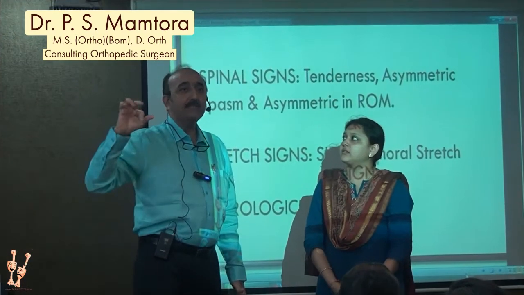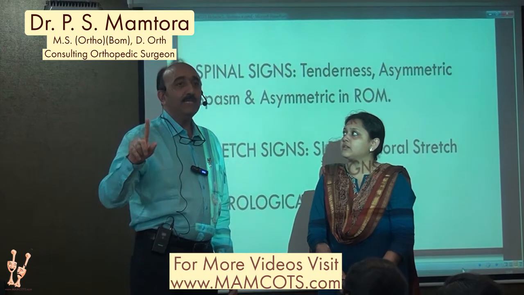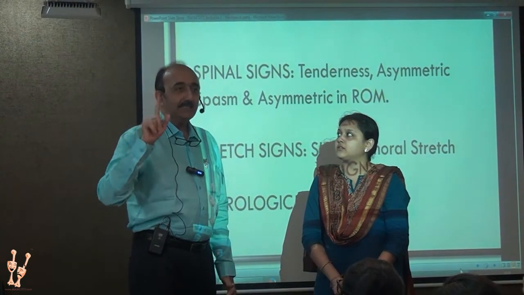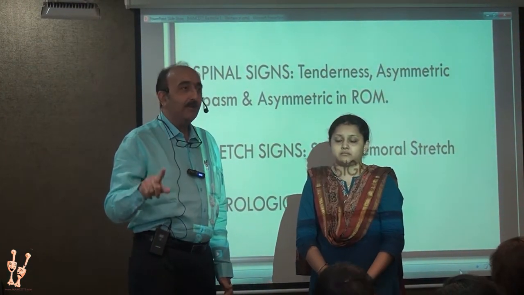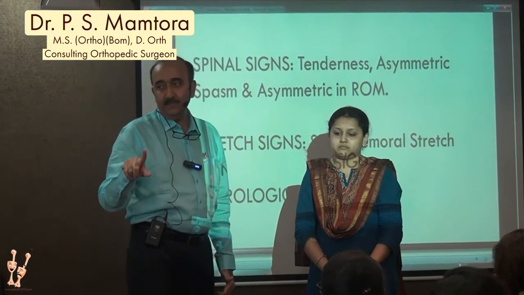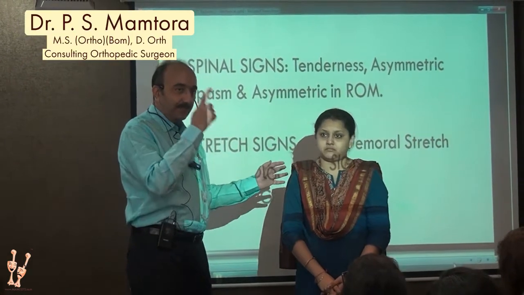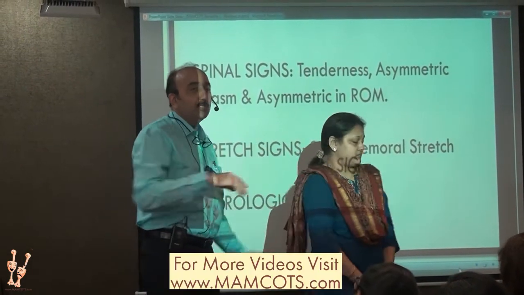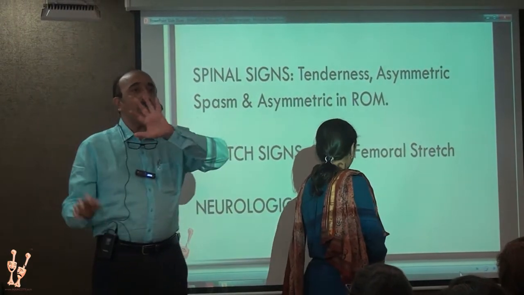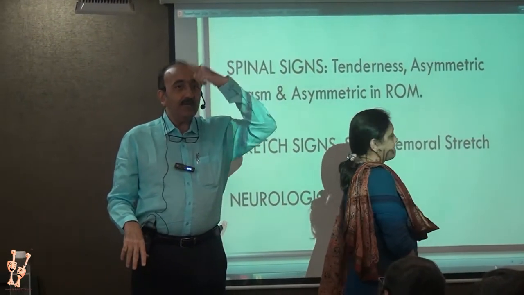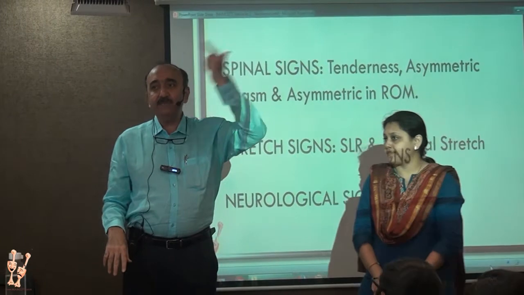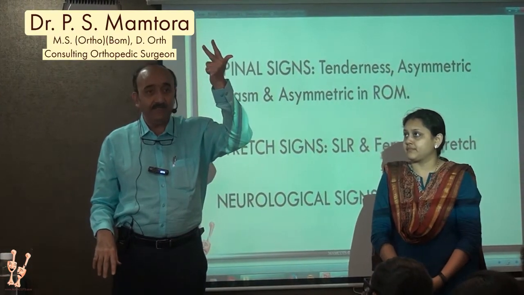Cervical spine, dorsal spine and lumbar spine have to be examined standing, sitting, lying down prone, and lying down supine. Alright? So we start off from cervical to lumbar. You categorize them into spinal signs, neurological signs, and stretch signs. Okay?